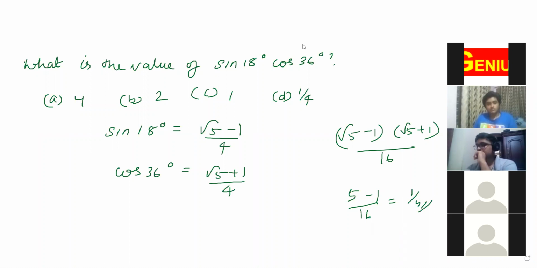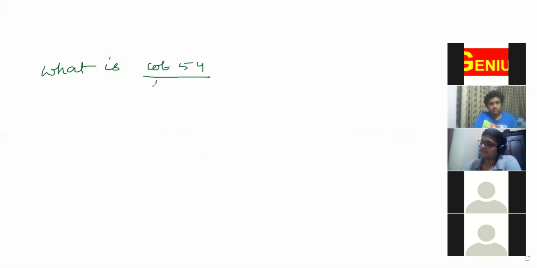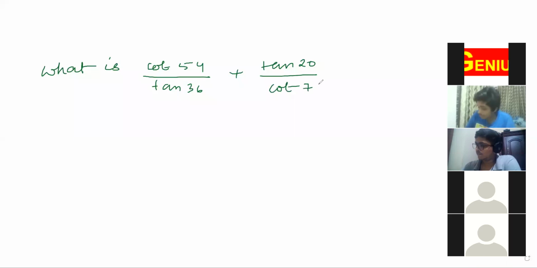Yeah, one more question. Based on those values, one more previous year question. What is cot 54 divided by tan 36 plus tan 20 divided by cot 70? This is easy. For this, you may not need that value. Why? Because these 54 and 36 are complementary angles now.